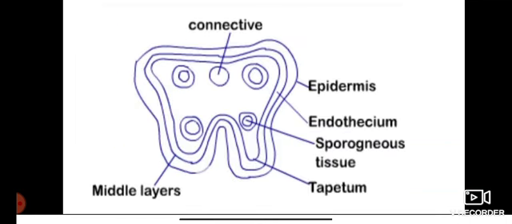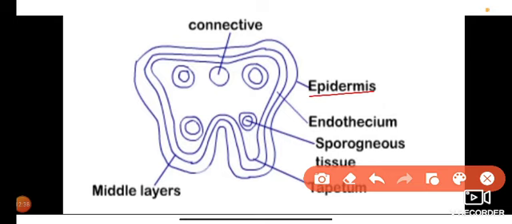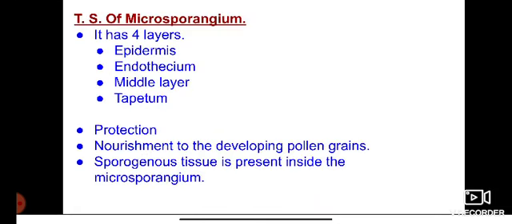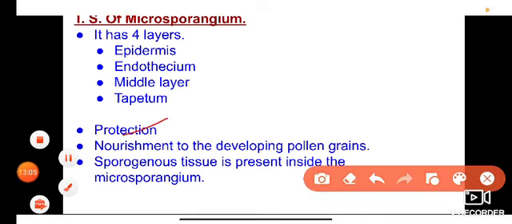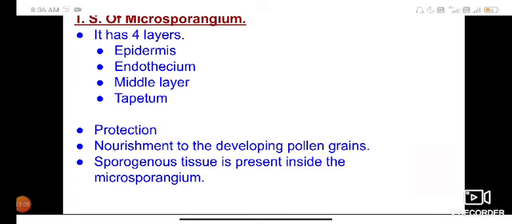This is the structure of the anther. The outermost layer is called epidermis, the second layer is called endothecium, and the third layer is called the middle layer. These three layers give protection to the developing pollen grains.